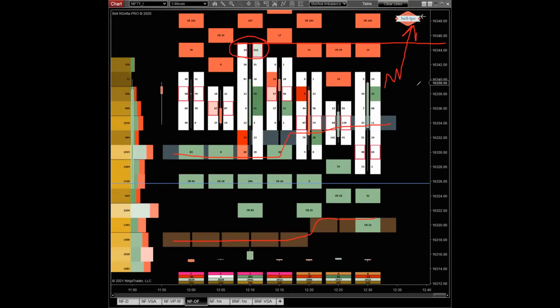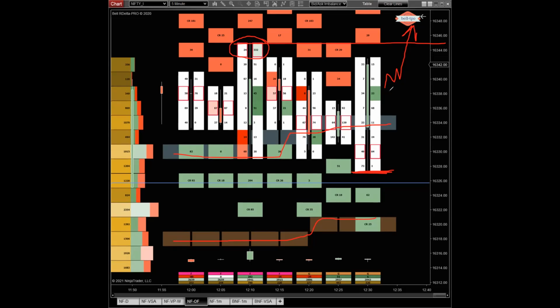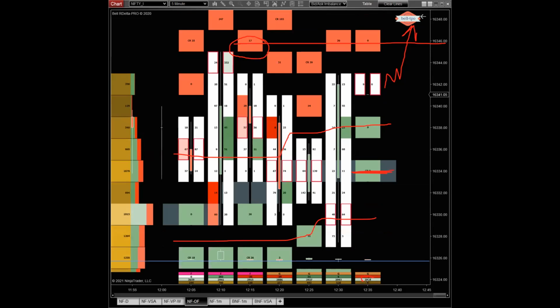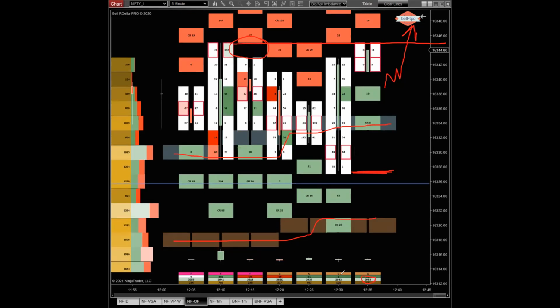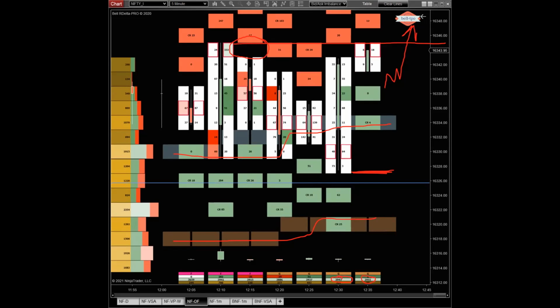I'm not seeing any trades, but if you want to take a trade, you can take a long trade. Keep your stop loss below this current 5-minute candle low, and the target is the previous day's high, that is 16,360. That's where the trapped buyers are. So currently the auction buyers are stepping in. The overall delta is positive. So yeah, the overall cumulative delta is positive. So let's see whether we see continuation or not.